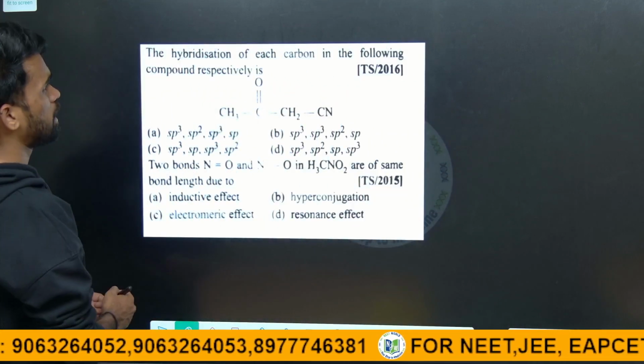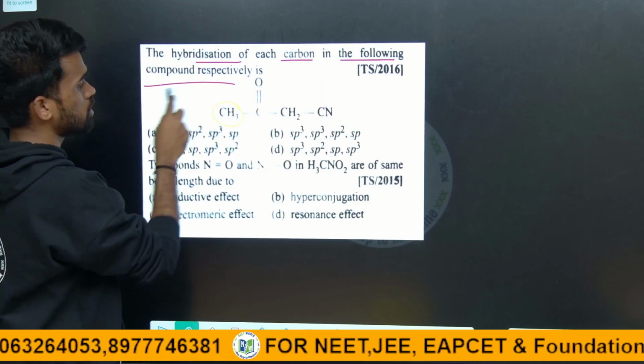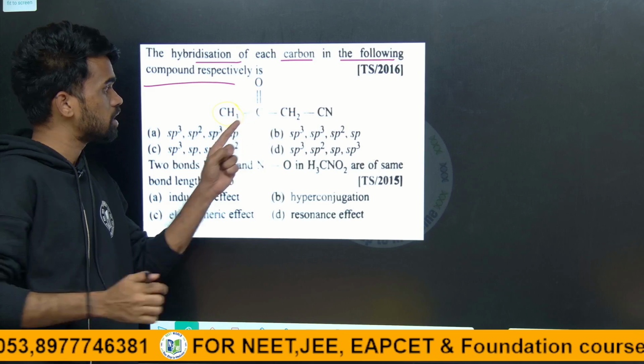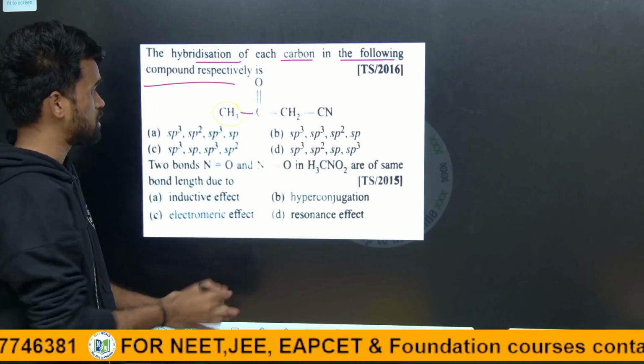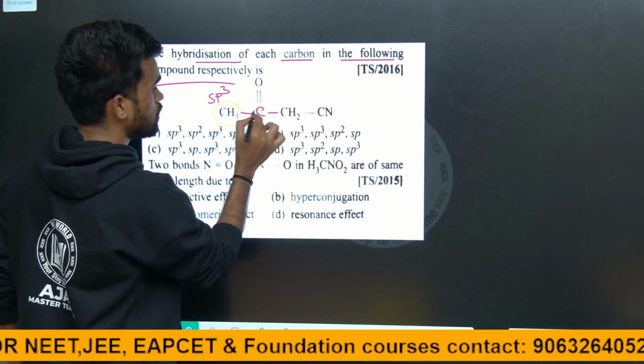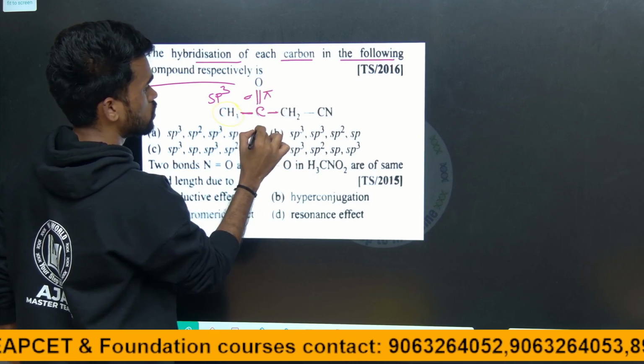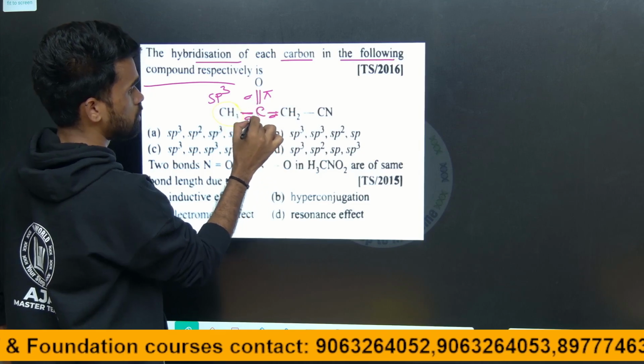Next, the hybridization of each of the carbons in the following compound. This carbon has three hydrogens and one carbon-carbon bond, meaning four sigma bonds, so sp3. Hope it is clear. Next, this carbon has two sigma bonds and one sigma and one pi, so three sigma bonds in total, so sp2.